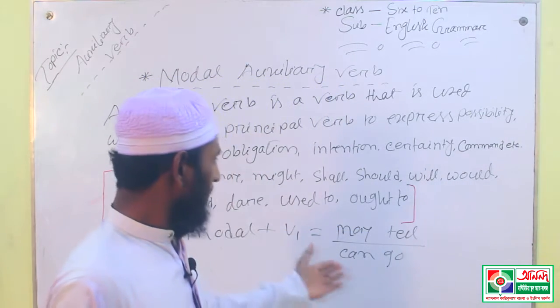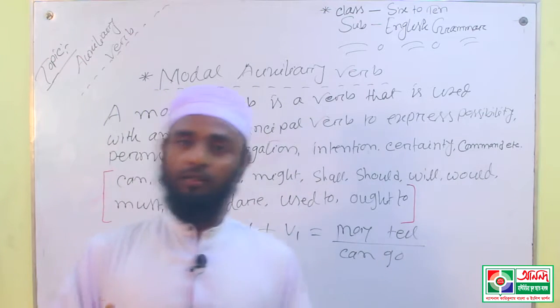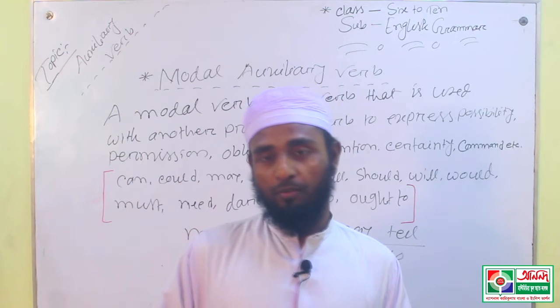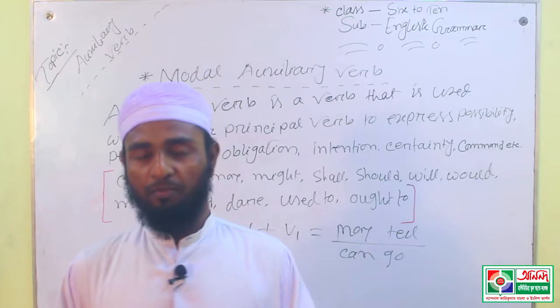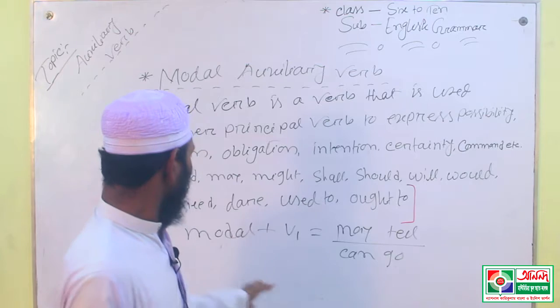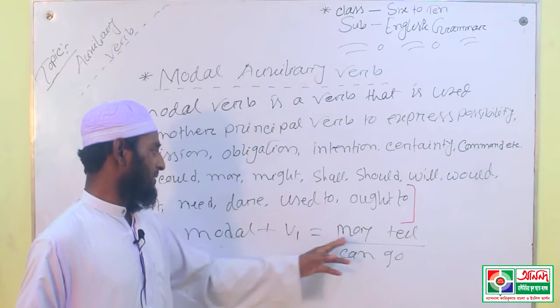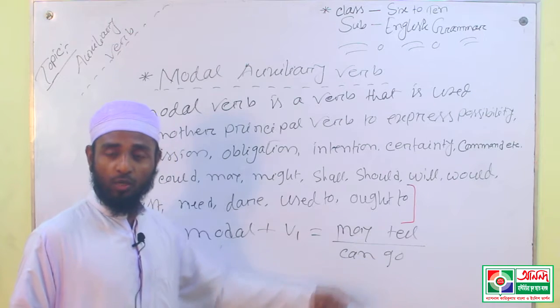After a modal verb you have to use B1. B1 means verb present form, B2 verb past form, and B3 verb past participle form. So after a modal verb you always use B1, such as may tell, can go.